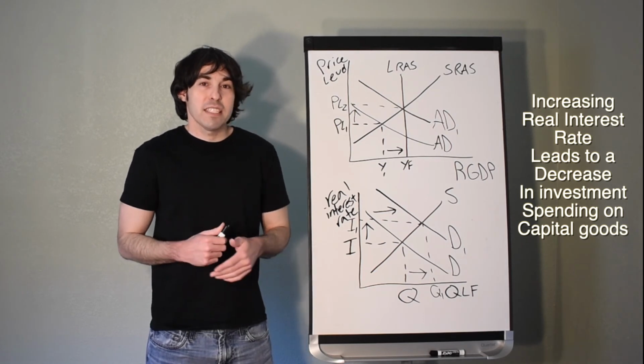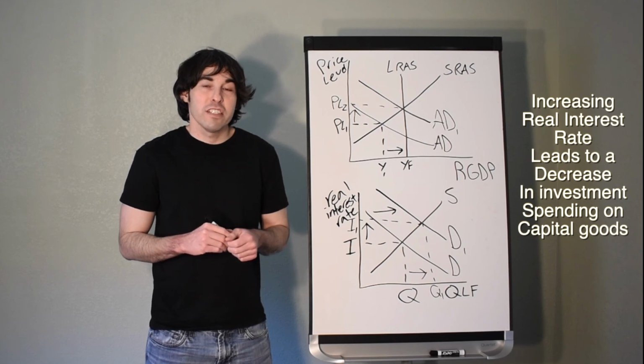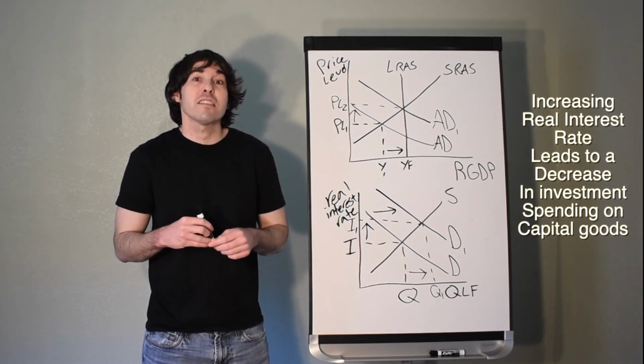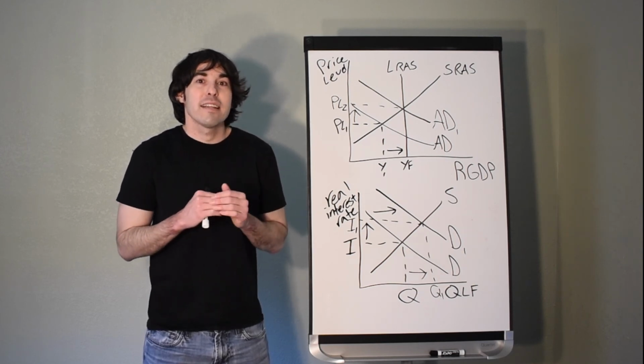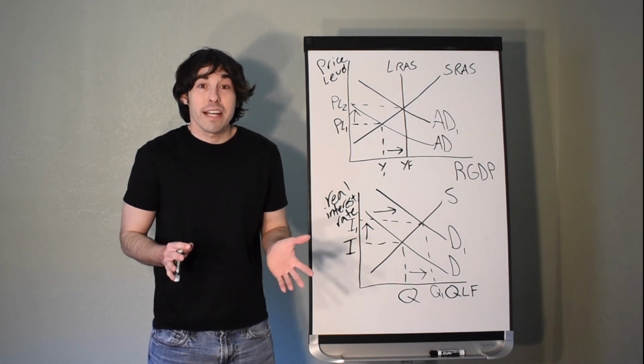The reason that this can be detrimental to an economy is because if businesses aren't buying capital goods this year, next year they might not be able to make as much stuff as they did this year, or maybe even less. This could slow down our growth rate or even get our growth rate to decrease. That's bad for the economy because it means less jobs and less stuff. So that's been crowding out.